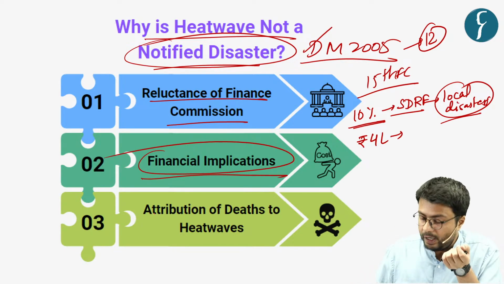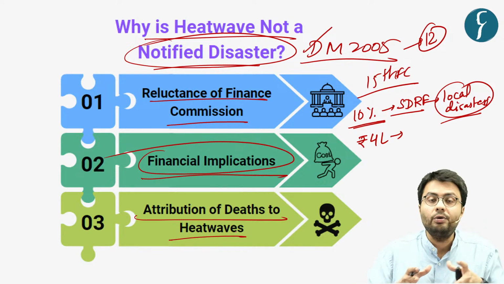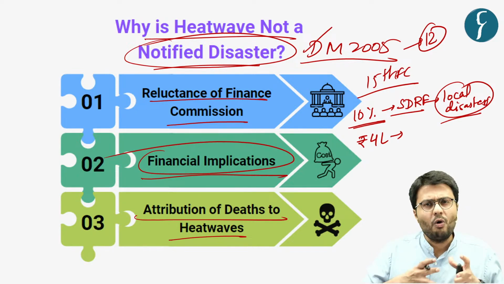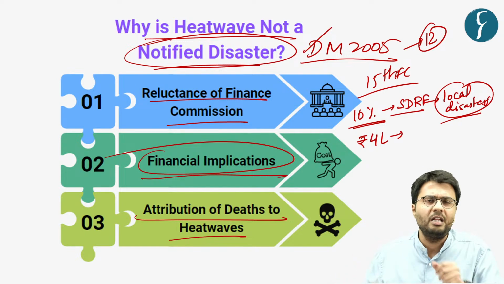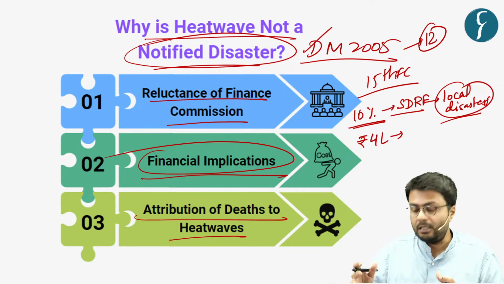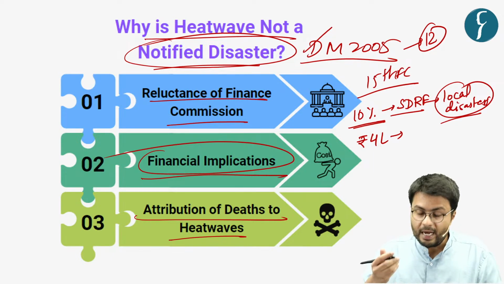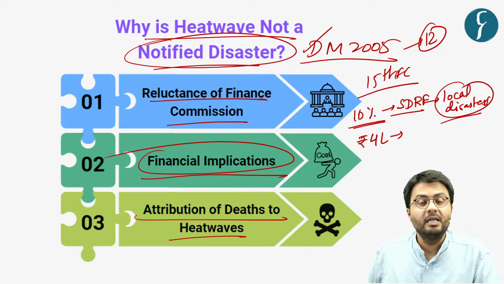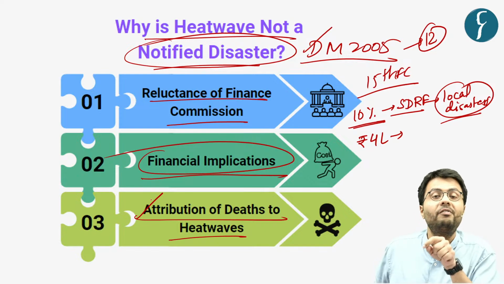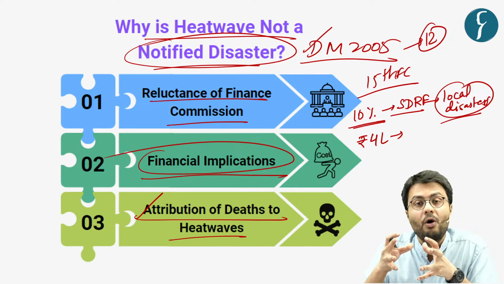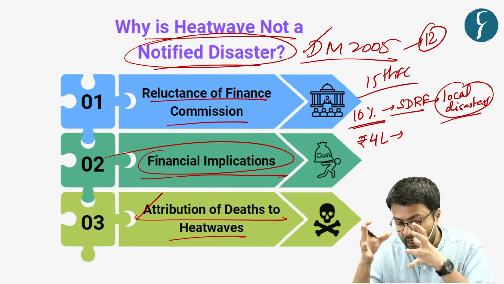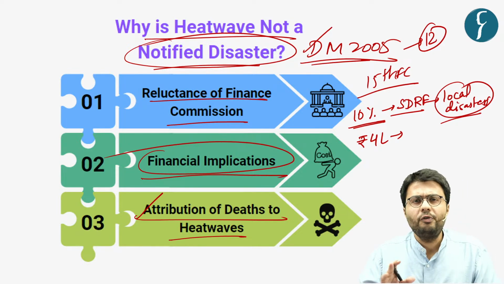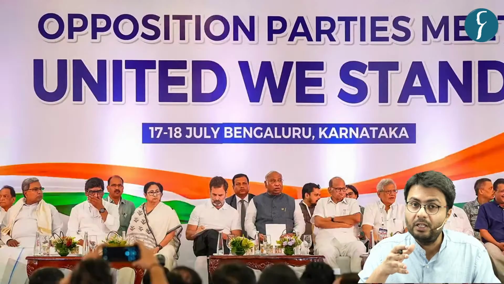Further, it is quite difficult for a government to attribute deaths to heat wave incidents, because most deaths which occur during a heat wave episode can also be related to existing preconditions in a human, and these can be aggravated by prevailing heat waves. So you can understand, the reluctance of the Finance Commission, the financial implications for the government, and the difficulty in attributing deaths to heat wave incidents are the significant roadblocks for the government before admitting heat wave into the purview of the Disaster Management Act. So this was all for today's discussion on the first article, and with this we move to the second article, which highlights the need for opposition parties in a democratic setup.